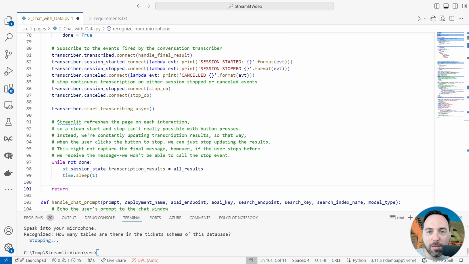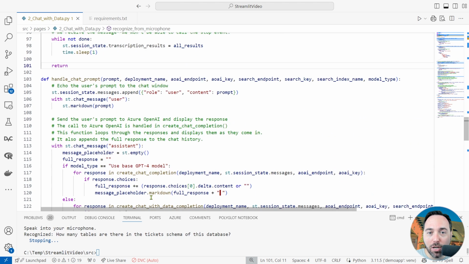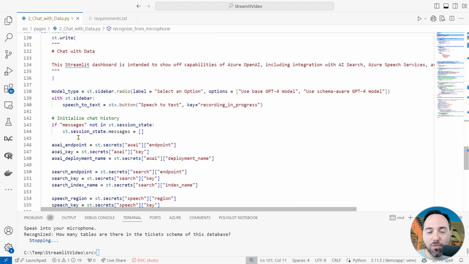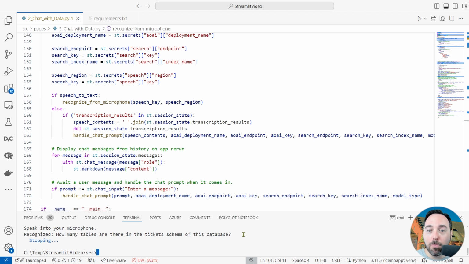But here's the trick. Because any page action will force a postback, I actually can never call the event to stop a session. This function technically does not return. Instead, I rebuild the page once the user clicks the button a second time. To handle this, I capture the results into session state every second until the user clicks the button to stop recording, and then we'll refresh the page and land in the main function's check for a transcription results variable in session state. This is kind of an ugly way to work around Streamlit's behavior, but it does work, as we'll see in this second demo.